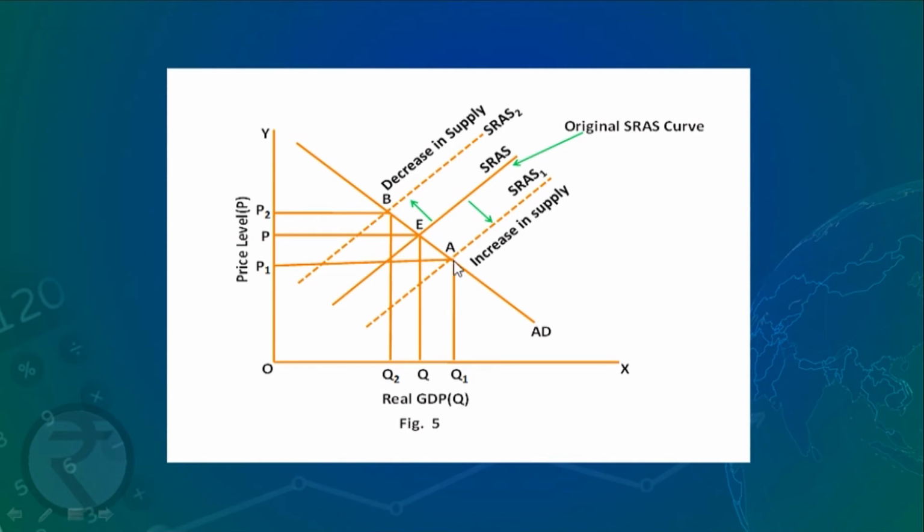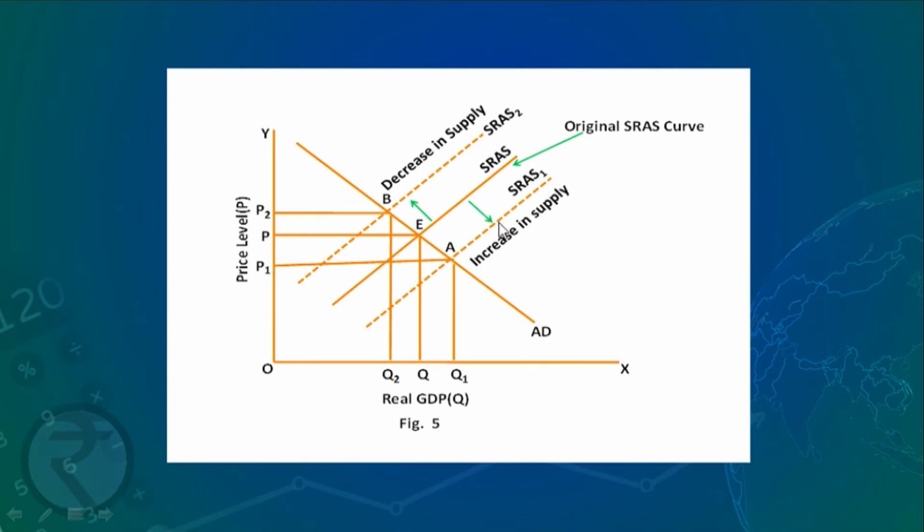Now there is an increase in supply and we have shown SRAS1, which is showing increased supply. We have already discussed the reasons for an increase in supply. It can be lower wage rates, lower input prices, an increase in labor productivity, or some other supply changes.